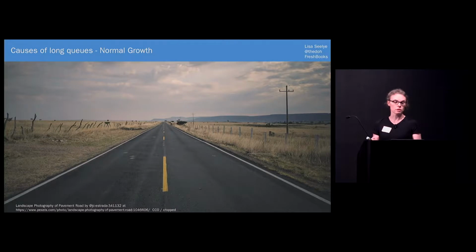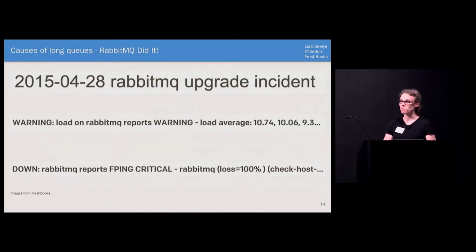Maybe the queue length is just growing with our business, and it's time for people to just do a capacity planning cycle. That's a good problem to have, right? Why page someone? Or maybe there's actually a problem with RabbitMQ. As you can see here, it does happen from time to time, and it will happen again in the future. In fact, we say to expect a small percentage of RabbitMQ unavailability right up front.